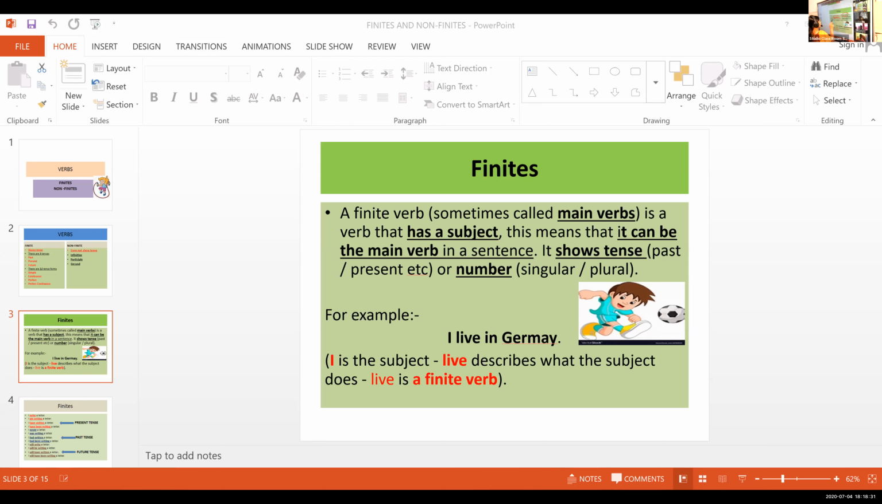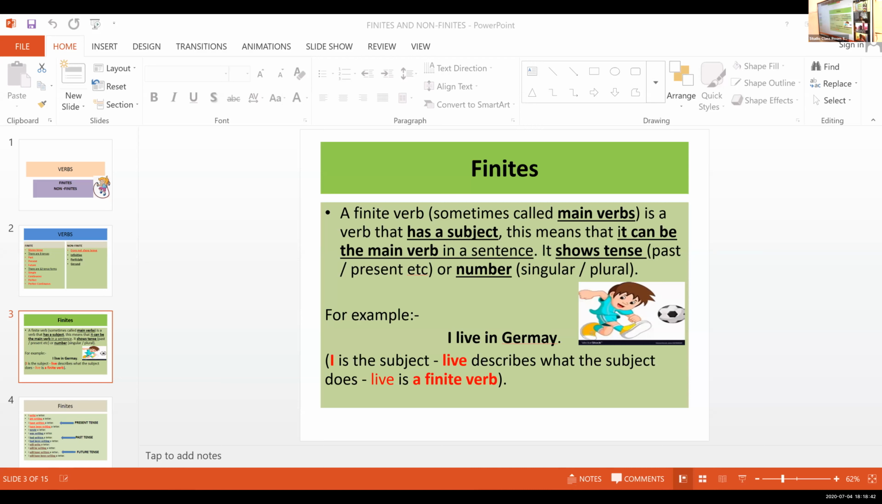So look at here. A finite verb is sometimes called a main verb, right? And it has a subject. These are the major points to remember. It has a subject, which means that it can be the main verb in a sentence. And also it shows the tense.